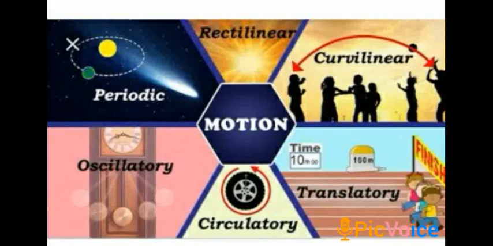After that, random motion. When a body moves such that it has no fixed path, and its motion changes suddenly from one place to another, or from one type to another, it is known as random motion. For example, a flying kite, which has no fixed path and its motion always changes.